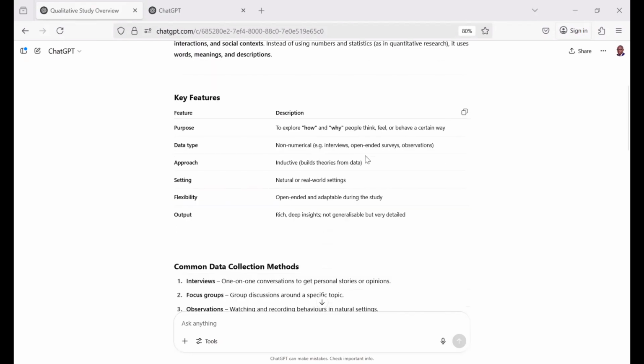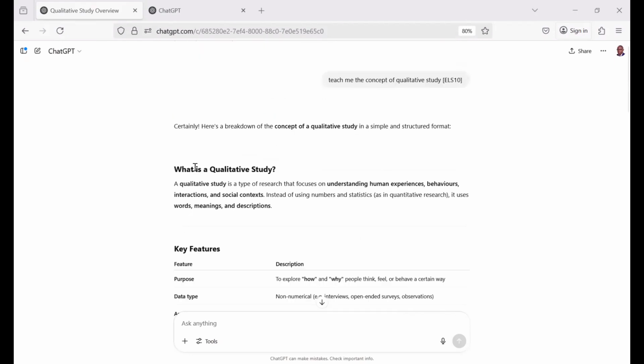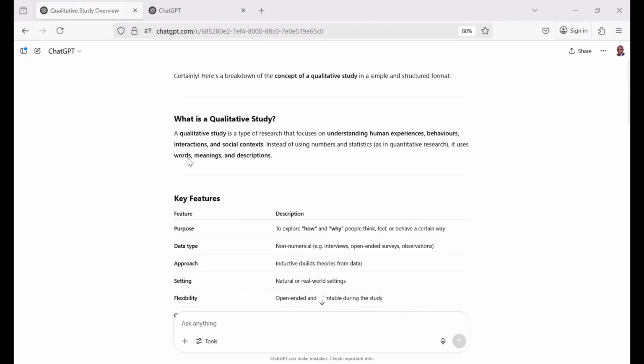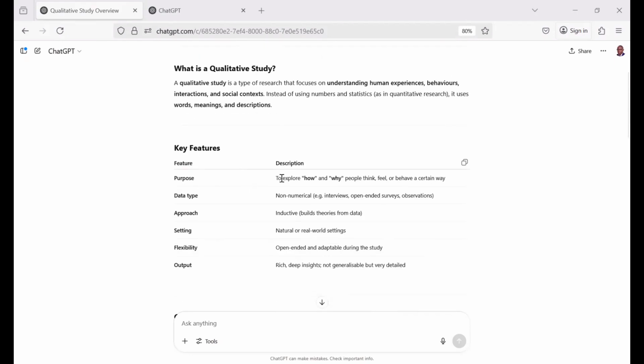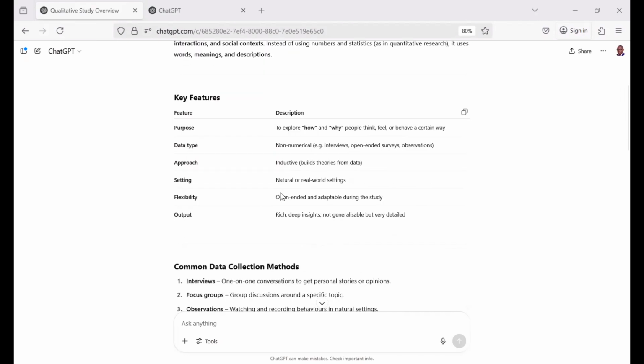Then the key features are itemized. It presented the purpose and then gave us a short description of what the purpose is. So this will be very handy when you want to revise. Maybe you are preparing for an exam. It will be very handy for you to summarize what qualitative analysis or qualitative technique or qualitative study is. If you look at that, the purpose is given as to explore how and why people think, feel, or behave in a certain way.